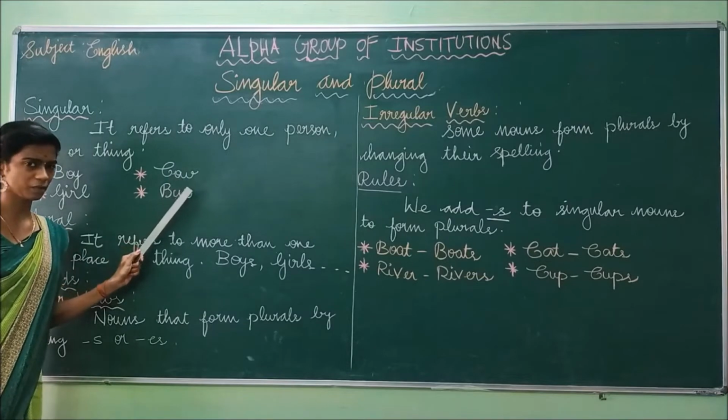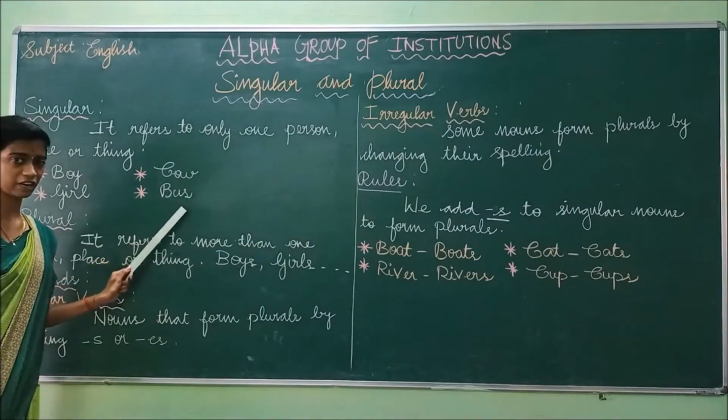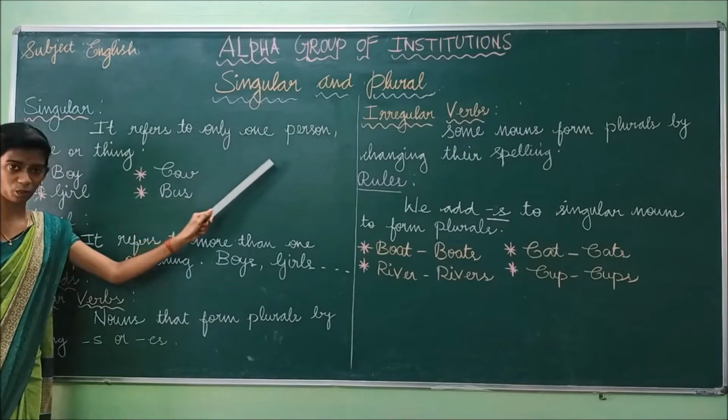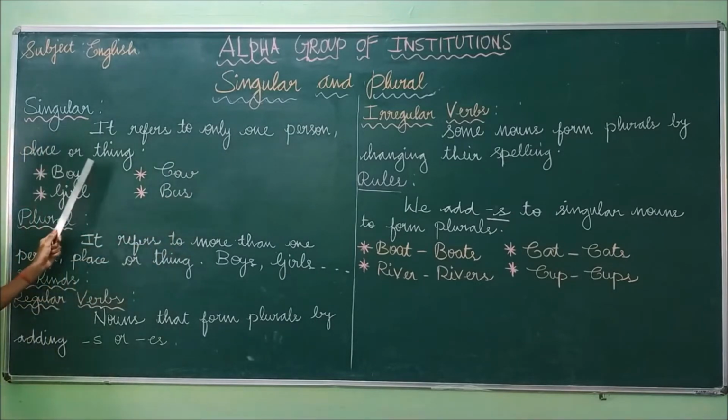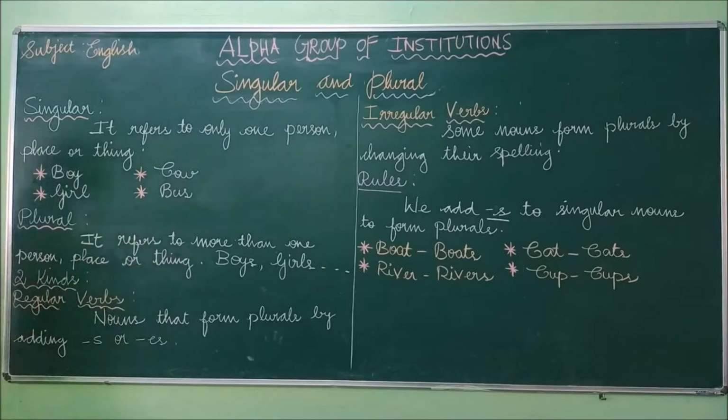Cow is a domestic animal, so it refers to only one animal. Bus refers to only one thing. So singular is nothing but it refers to only one person, place or thing. The examples are boy, girl, cow, bus. Have you understood what is meant by singular?